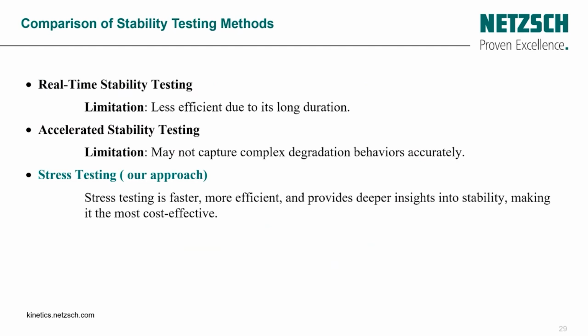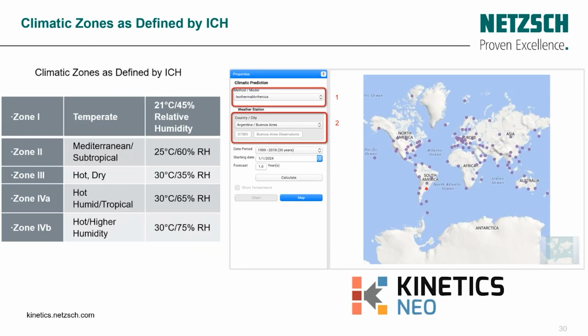And what we believe is the last approach, what we are calling stress testing. So it's quite faster, more efficient, and provides you a deeper insight into stability, making it the most effective. And also, based on this method, it will give you an insight at an early stage of the drug or the formulation during the development of the stability prediction.